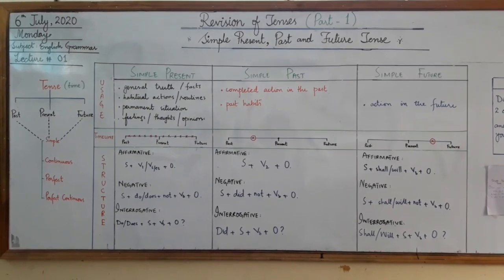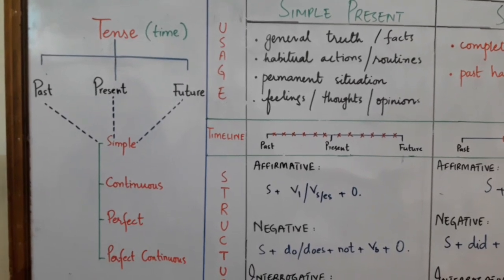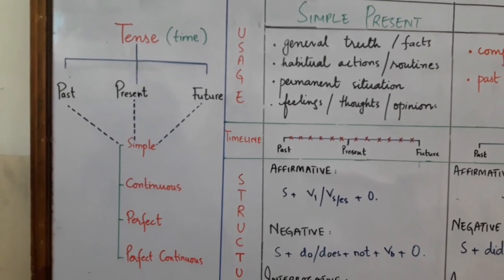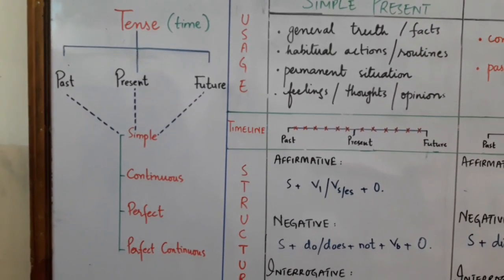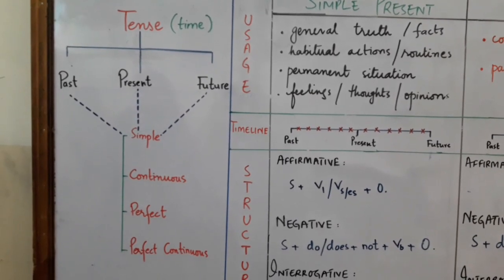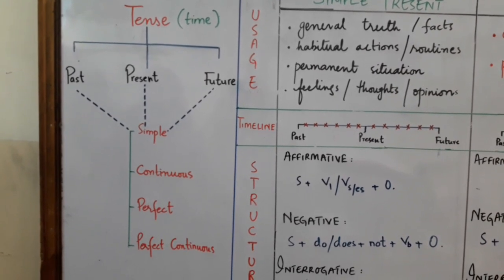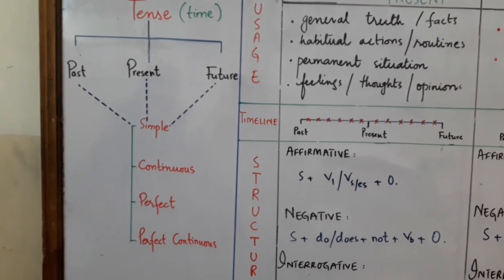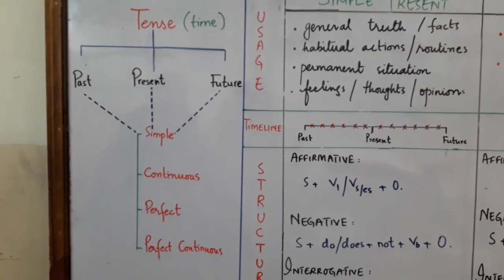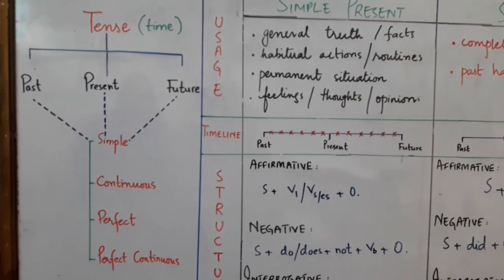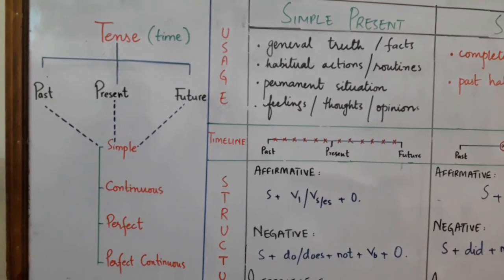Before this, we must know what tense is. The word tense is derived from a Latin word tempus, which means time. The tense of a verb indicates the time of the action or state of being that is expressed by the verb. Based on the time frame, that is when the action is taking place, the tense is divided into 3 parts: past, present and future. Further, it is subdivided into simple, continuous, perfect and perfect continuous tenses.